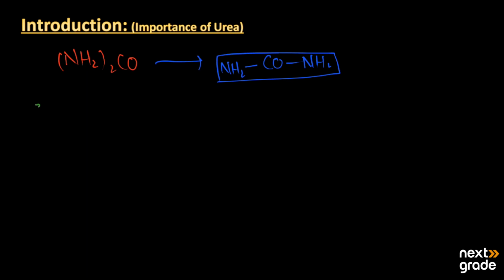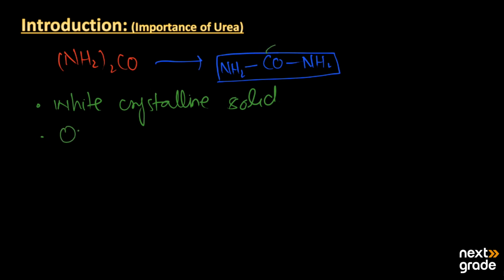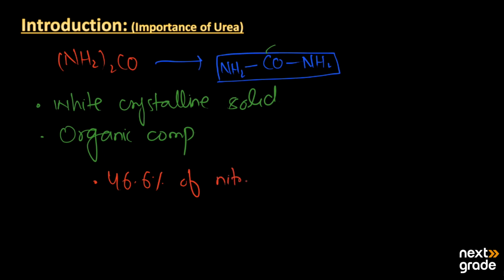When we look at the physical properties of urea, it is basically a white crystalline solid. On the other hand, it contains carbon, so it is also called an organic compound. And it contains 46.6% nitrogen. That is why it is also called a nitrogenous compound.